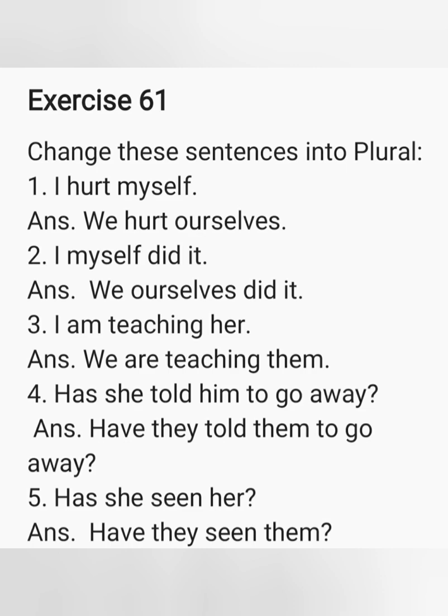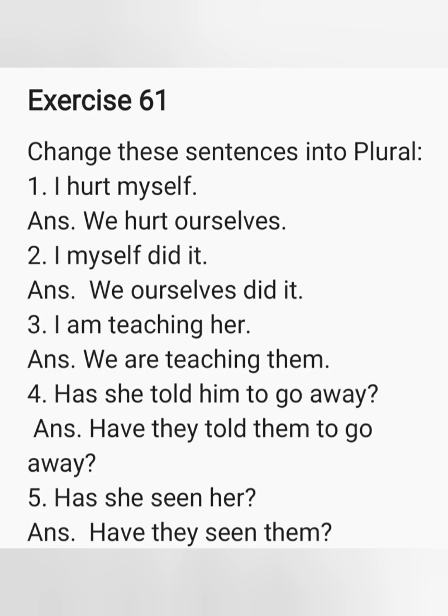Number 4, has she told him to go away? Has changes into have. Plural of she is they. Plural of him is them. So the answer is have they told them to go away?